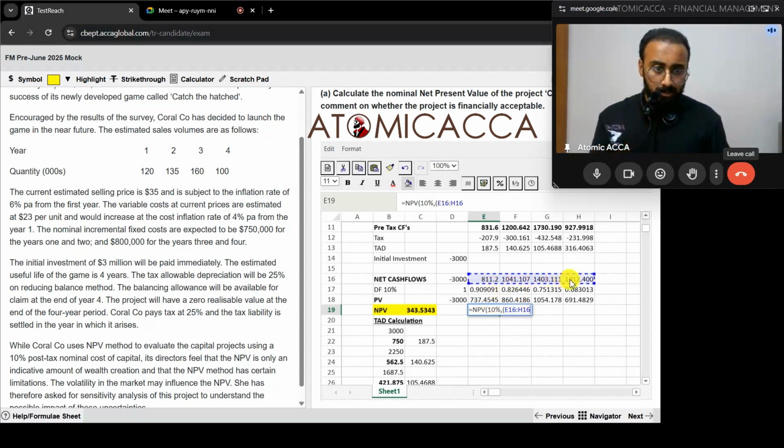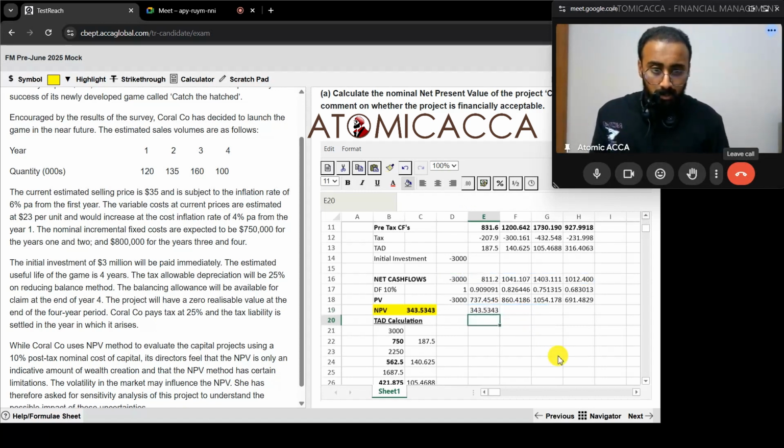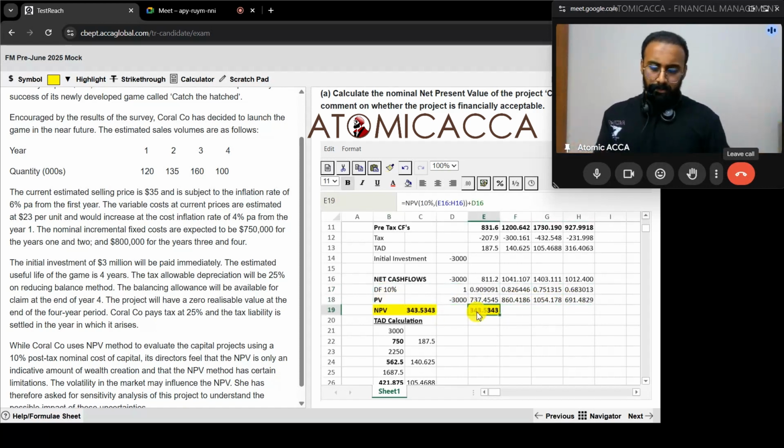So that will be these years. Then I have to separately remove the initial investment, so that will be this one, T0. Now there's some issue with the bracket over here, 10 percent, and I think I have to close this. What is the answer we're getting? 343, 543. Okay. So either with the formula or the other way, we're getting the same answer. So you can basically skip this part and get directly over here. Whatever is comfortable to you, you can do that. In the exam, both are allowed, so it's totally fine.